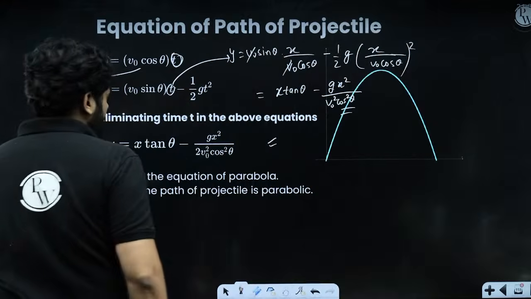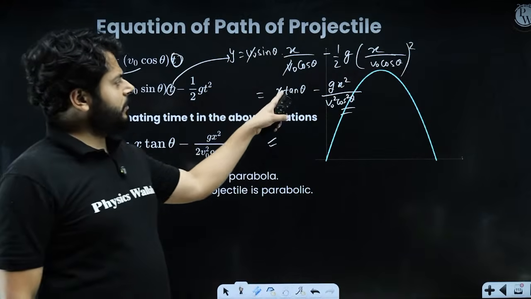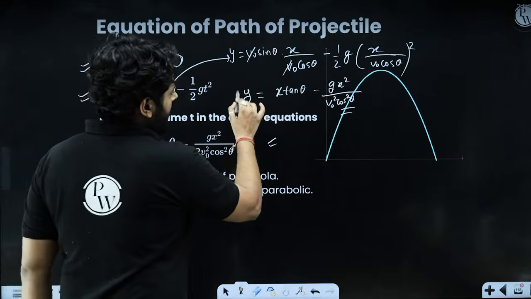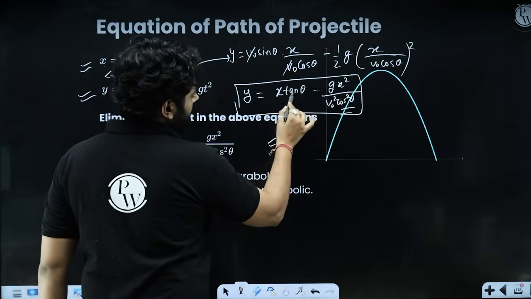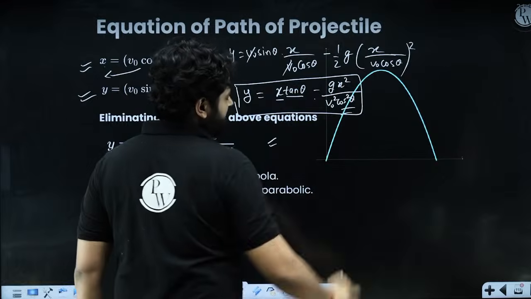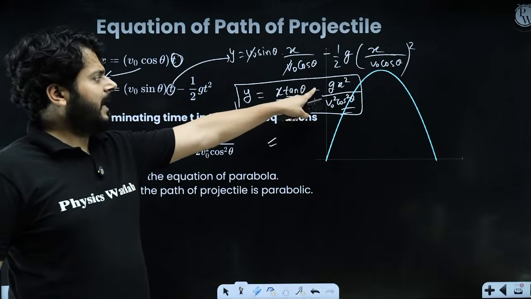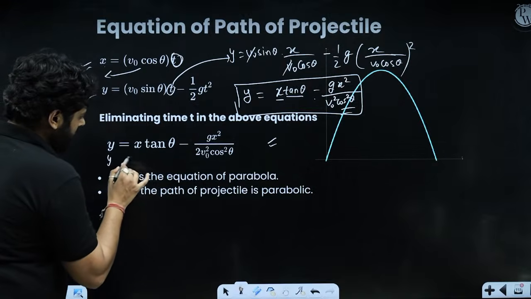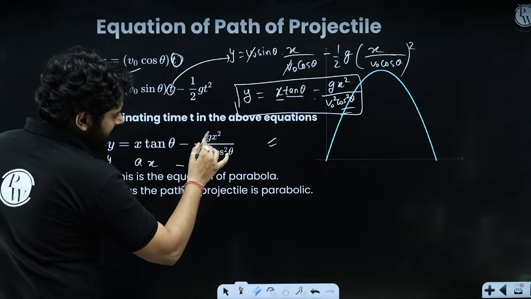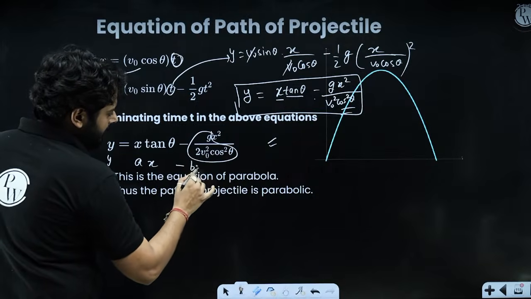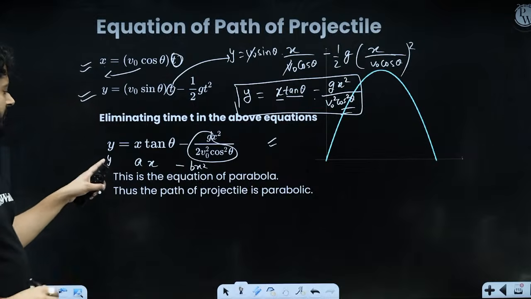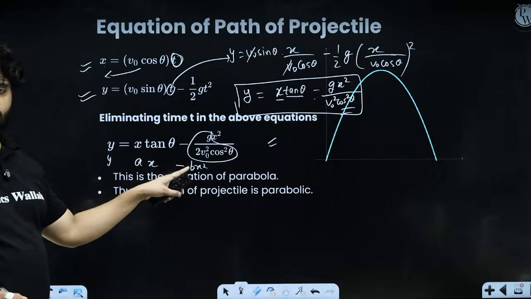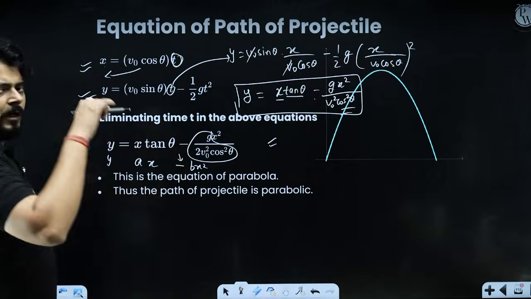So this is the equation of parabola, right? Y is equal to ax plus bx square. This is the equation of projectile motion parabola, and minus means it is a downward parabola, right? The equation is coming out, y is equal to ax minus bx square. For this parabola, it is a parabolic equation, y is equal to ax minus bx square. And since there is a minus sign over here, it is a downward facing parabola.